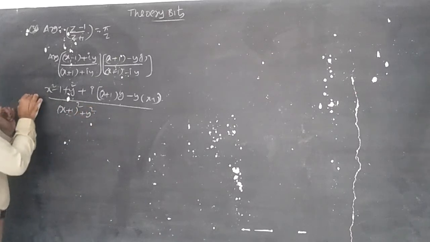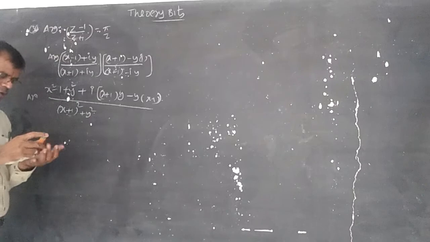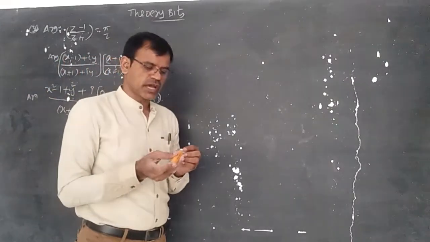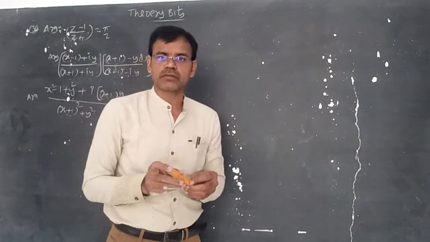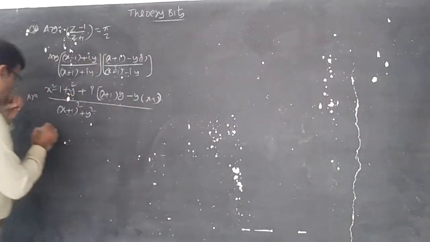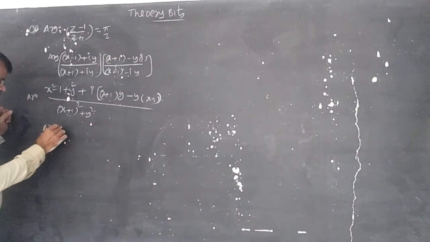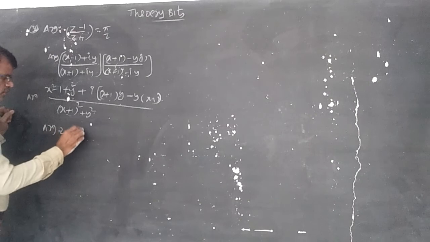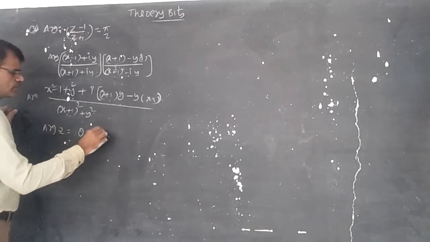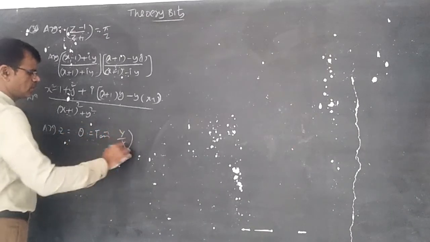The argument of a complex number is theta equal to tan inverse of imaginary part by real part.